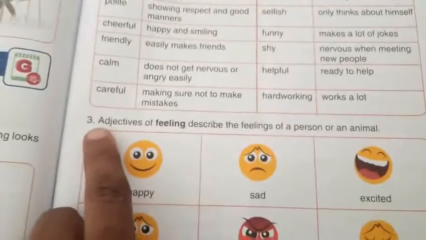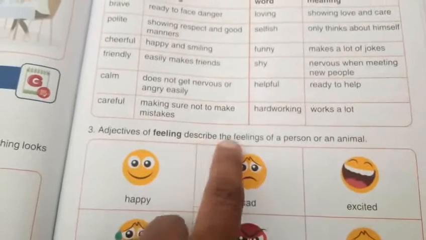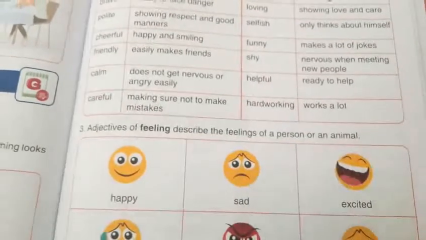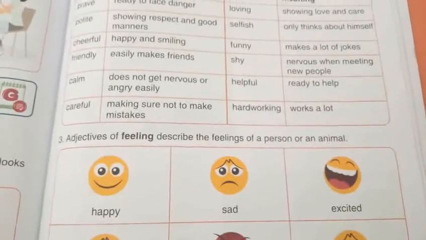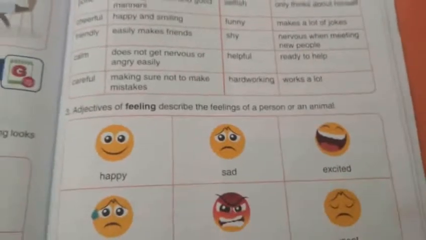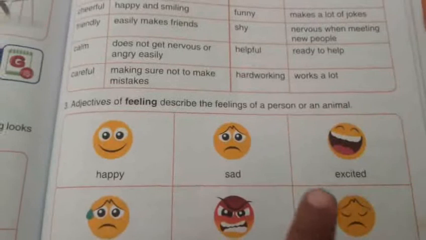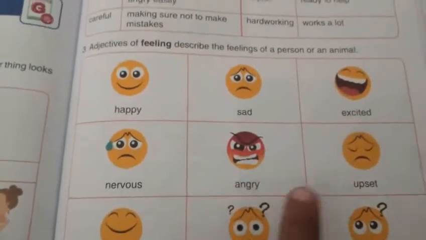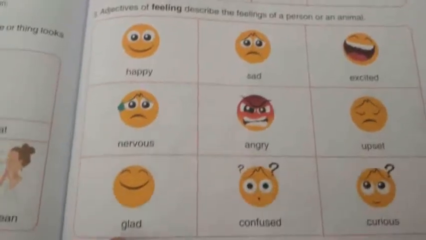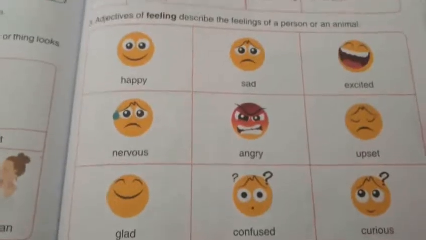Next, third type, adjectives of feeling. They describe the feeling of a person or an animal. First one, appearance. Next, character. Third one, feeling. These are all the adjectives: happy, sad, excited, nervous, angry, upset, glad, confused, curious.